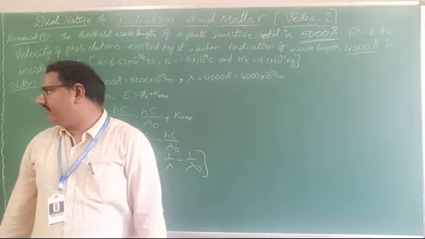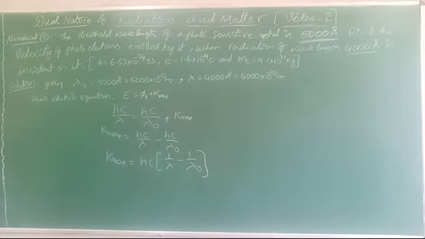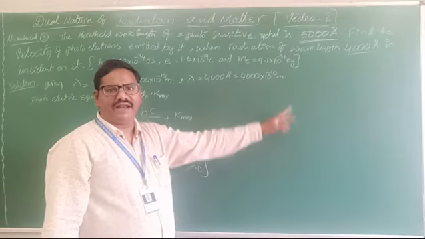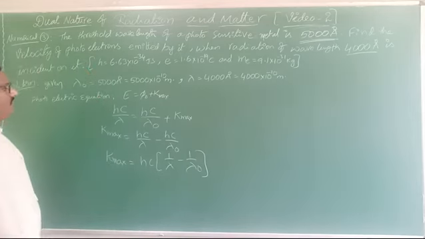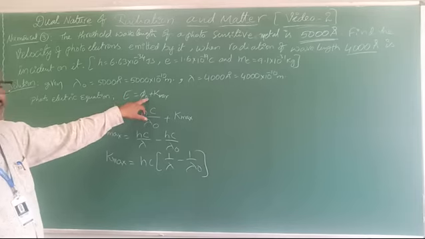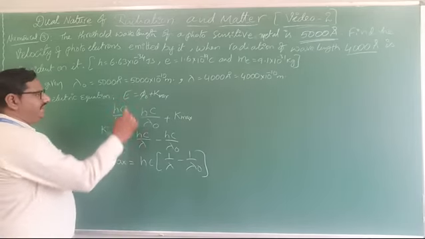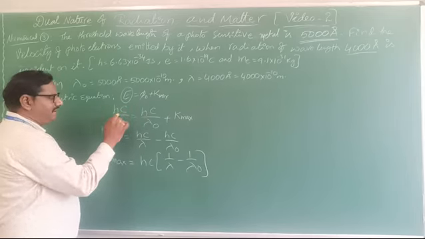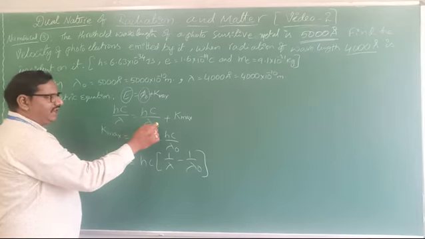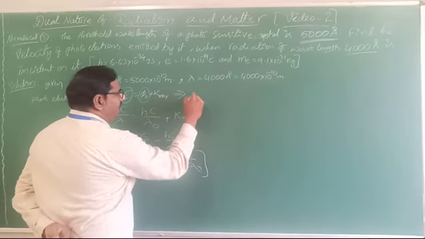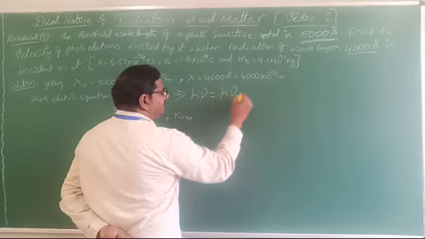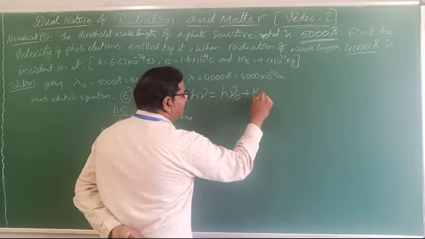So lambda is given: lambda equals 4000 angstrom, that means 4000 into 10 power minus 10 meter. Now, by Einstein's photoelectric equation, E equals phi naught plus kinetic energy maximum. In terms of lambda, hc by lambda equals work function hc by lambda naught plus K maximum. Or simply h nu equals h nu naught plus K max.